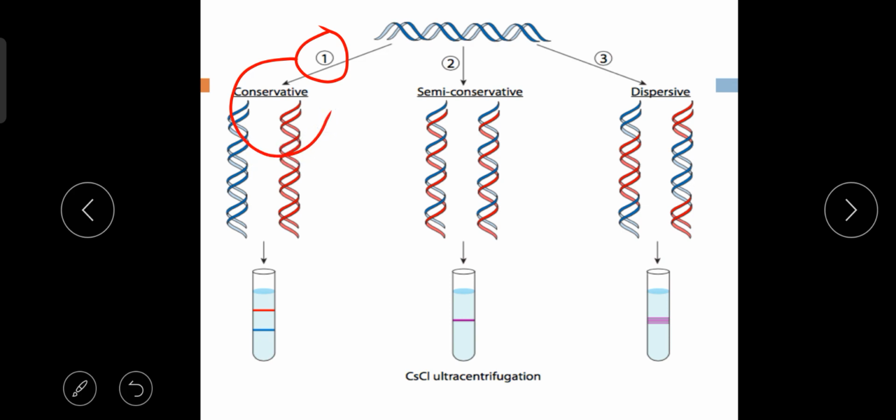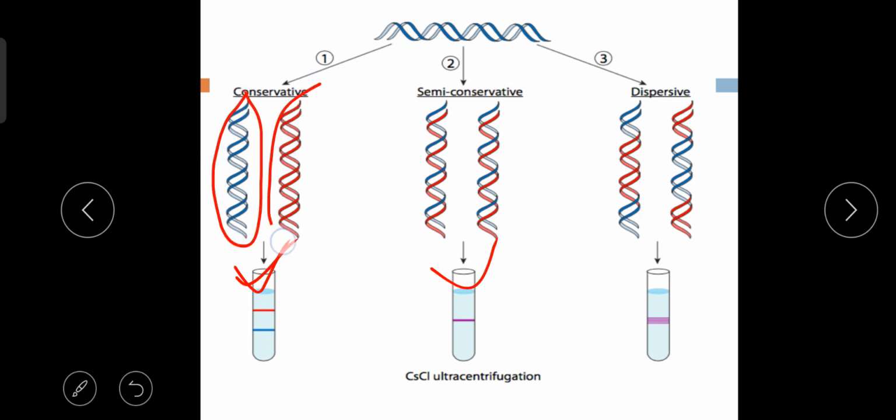So now see number 2. Here this is called the semi-conservative mode of DNA replication. Can you see the difference between number 1 and number 2? Yes, in the color. In number 1, one DNA molecule is completely blue and one DNA molecule is completely red in color. That means the blue color is the parent DNA which never mixes up or shares its strand with the newly formed DNA during the formation of the DNA molecule.